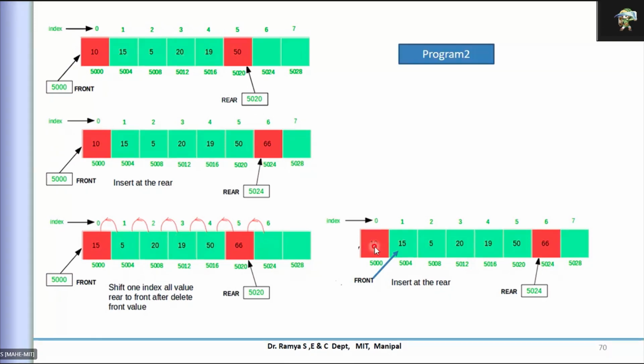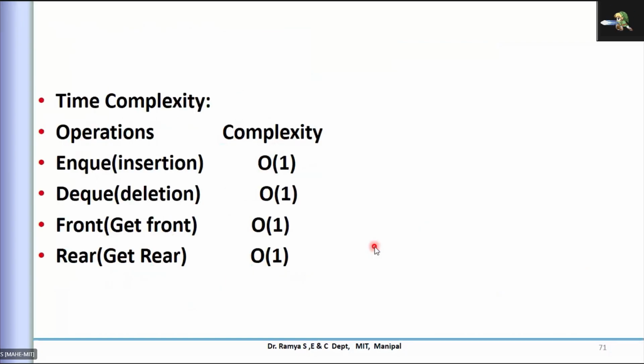But what is the advantage with this? If you see NQ, it takes an easier method, only one time complexity. It will be easier for me, so it takes only n, sorry, 1. But when I do the DQ, it also takes 1, because here I'm just changing the position of the pointer, but physically I'm not shifting any elements, as in the case of the first method. So it is also brought down to 1, as compared to n in the previous case.